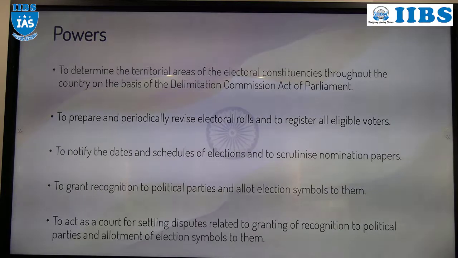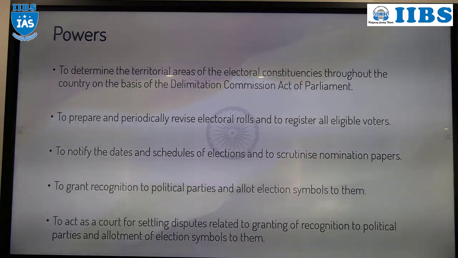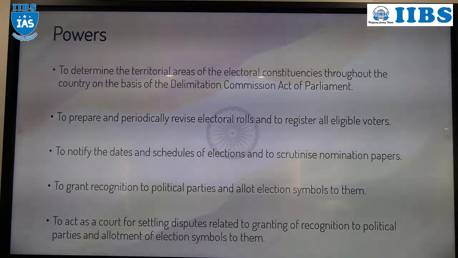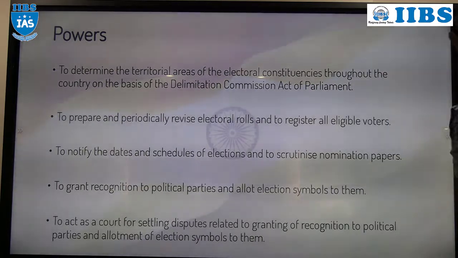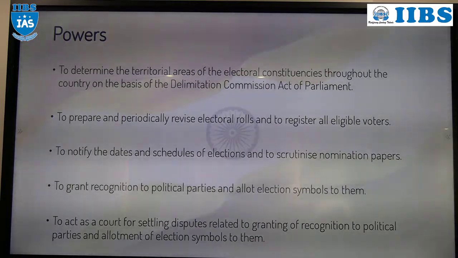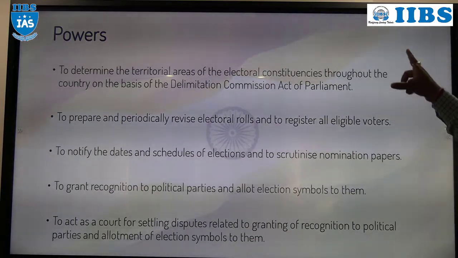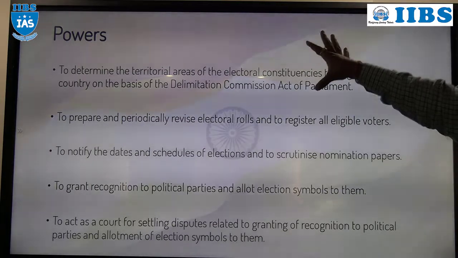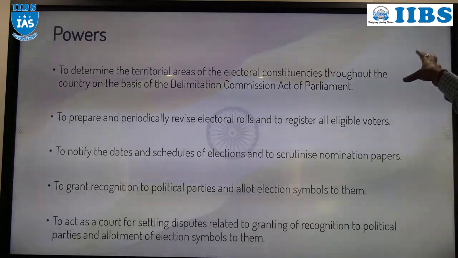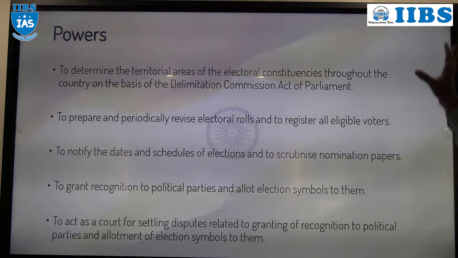You know constituency? An MLA has a territorial constituency, an MP has a constituency, right? Who will decide that constituency? The Delimitation Commission. There is one commission. The Delimitation Commission will decide the constituency. On those constituencies only, the Election Commission of India will conduct the election.